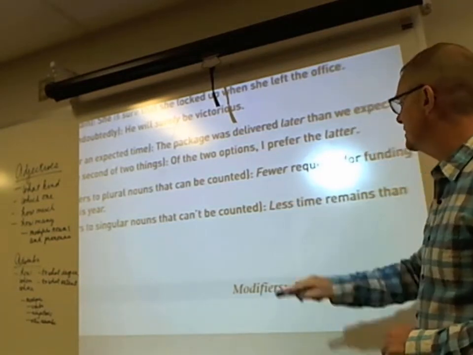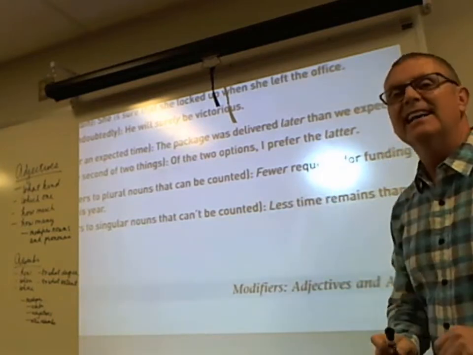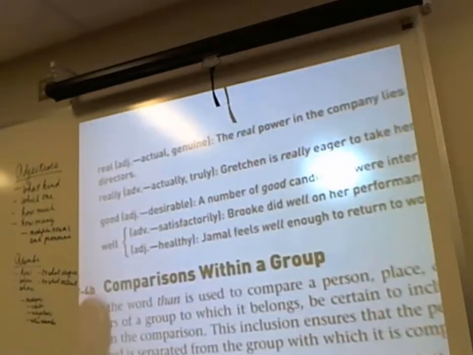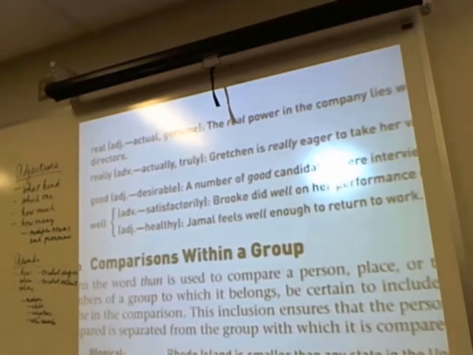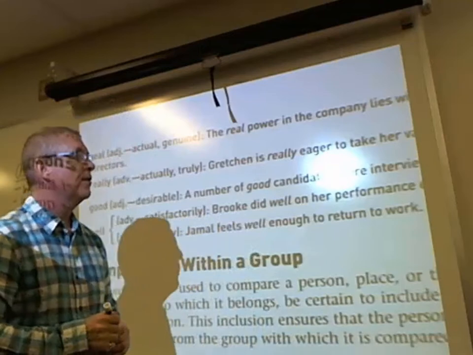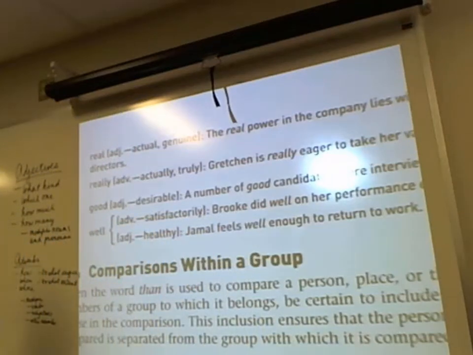Okay, on the next page is real and really. Real is an adjective, whereas really is an adverb. The real power. What kind of power? It's the real power, so real is an adjective modifying the noun power. It means actual or genuine. The word really is an adverb, means actually or truly.